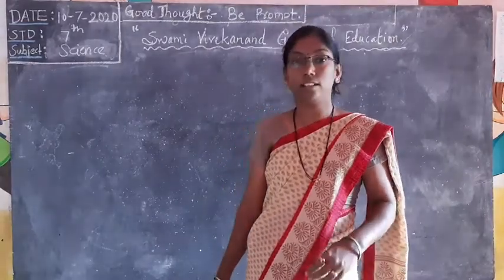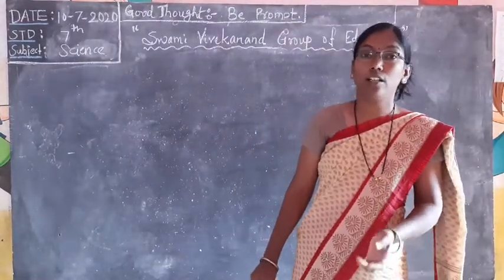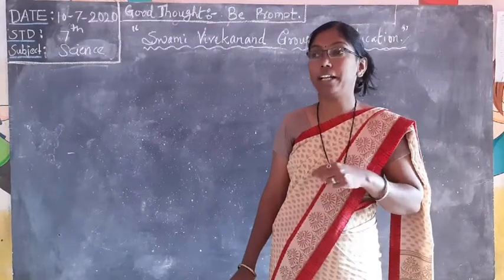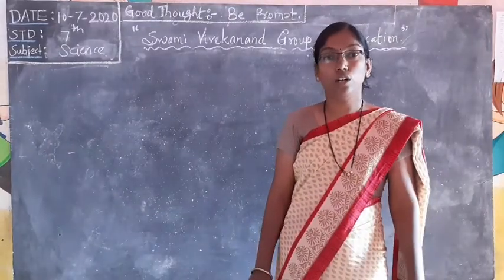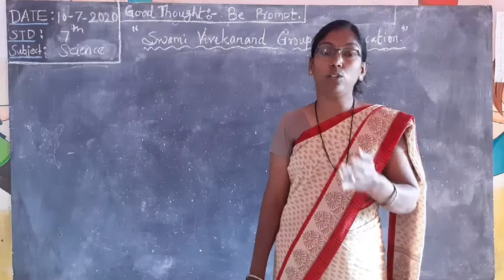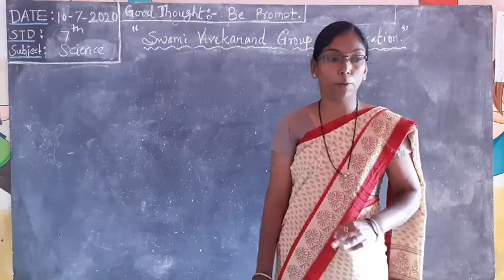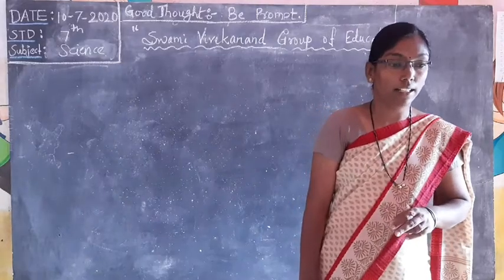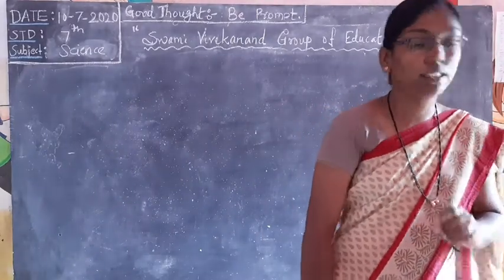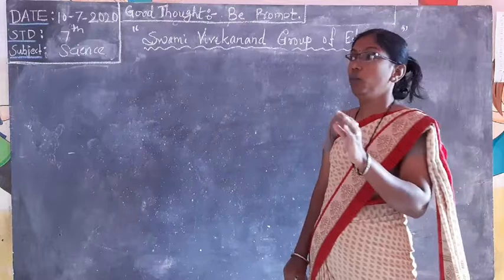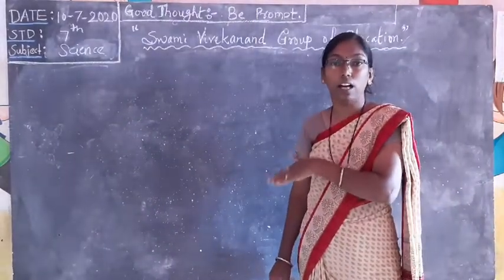In the last period, we saw heterotrophic nutrition in plants. We see a number of plants which do not make their own food, so they depend on others. I told you the types in the last period, but the explanation remains. Three types are there: saprophytic, parasitic, and the last one is symbiotic. One by one we can explain them now.